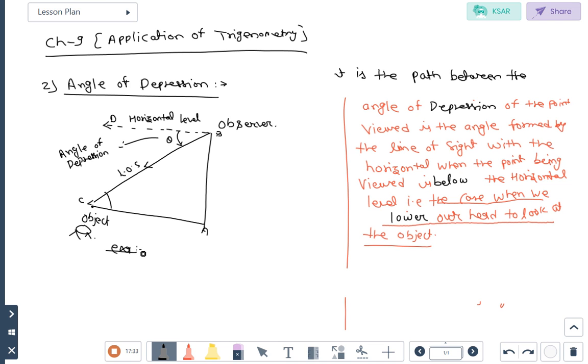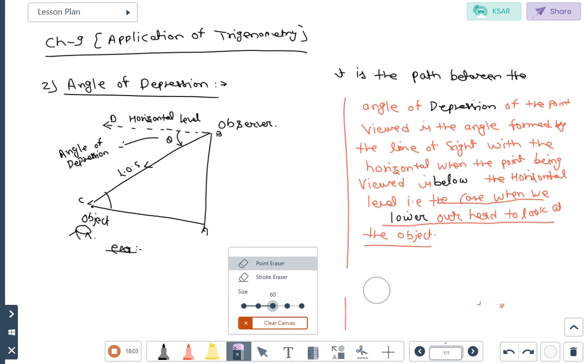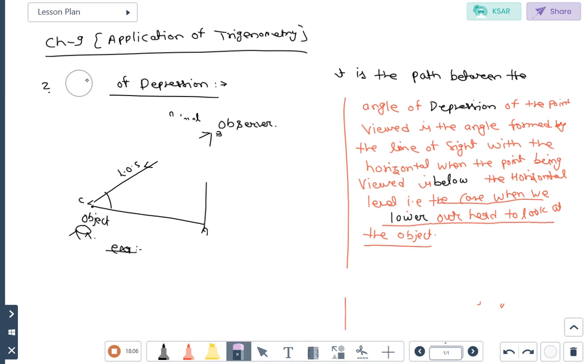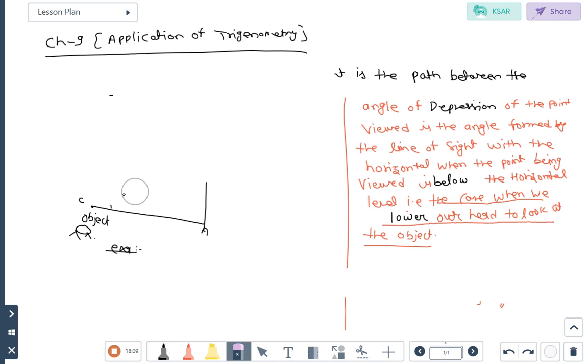Now students, we will discuss example questions. Looking at the sun is also an example of angle of elevation. Because you are moving your head upward, and the point of the sun is above the ground, that is known as angle of elevation. Now we will discuss some examples. Looking at the dog house.